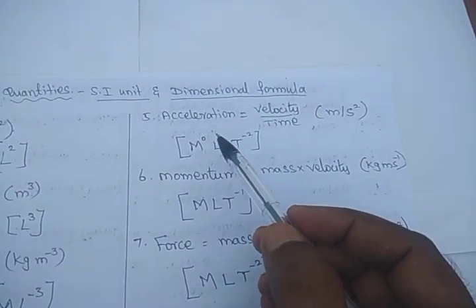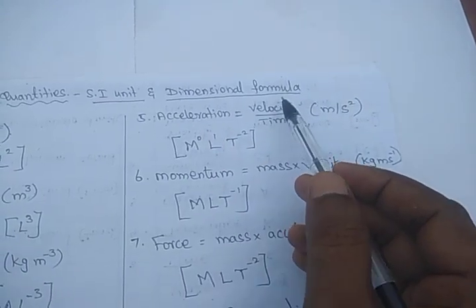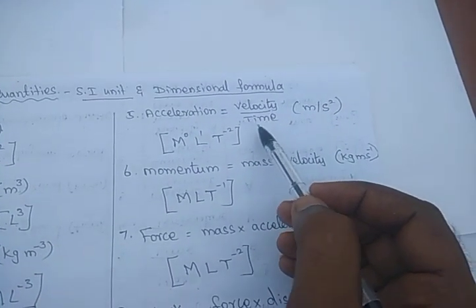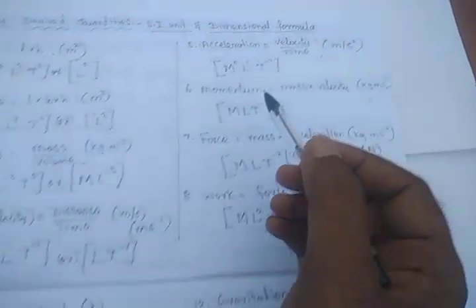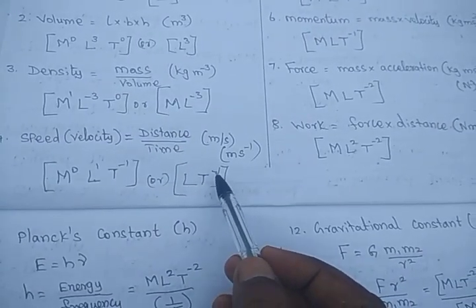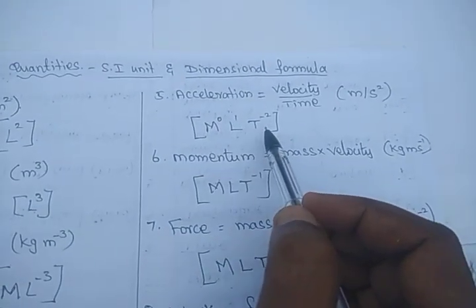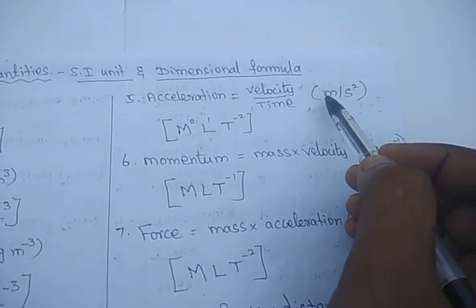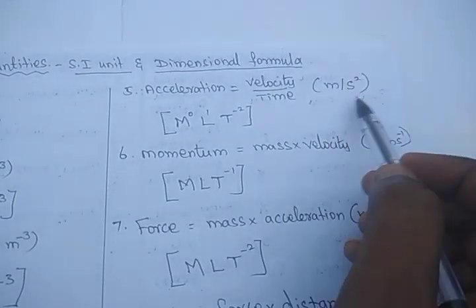Then what is acceleration? Acceleration is equal to velocity by time. Again we have to put one time term. Here we have L T power minus 1, so here we get L T power minus 2. That is, meter per second squared is the SI unit.